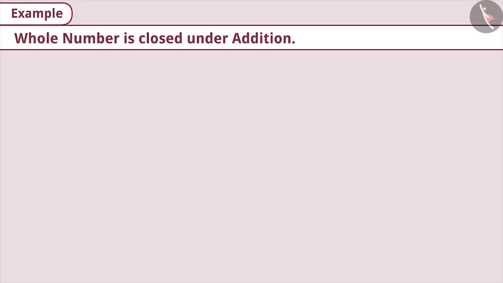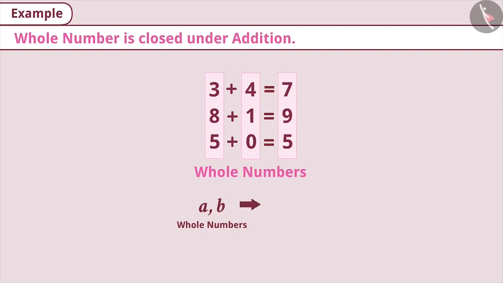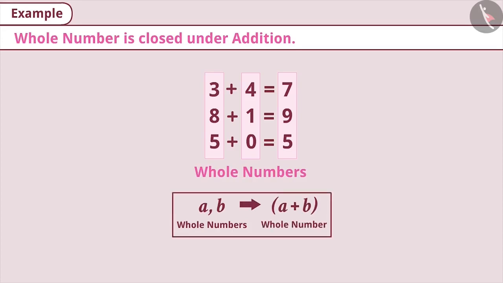Next example. Explain the fact that whole numbers are closed under addition. Let's take 3 examples for this. In these given examples, we added 2 whole numbers and the result was also a whole number. Similarly, if we take any 2 whole numbers a and b and add them, their sum a plus b will always be a whole number. Therefore, the collection of whole numbers is closed under addition.